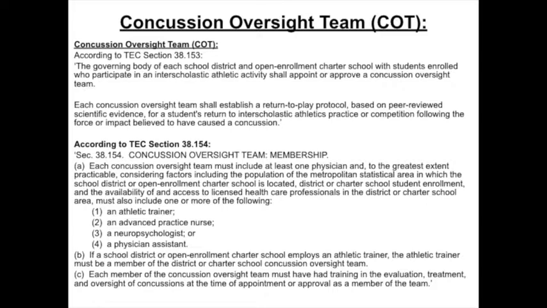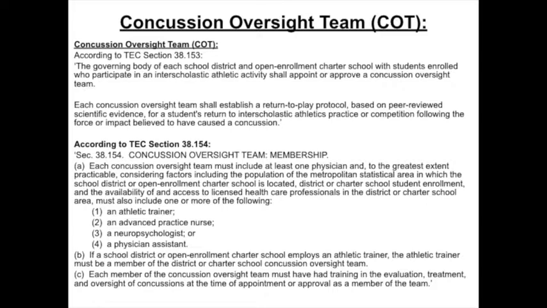According to Section 38.154, Concussion Oversight Team, Membership. A. Each concussion oversight team must include at least one physician and, to the greatest extent practicable, considering factors including the population of the metropolitan statistical area in which the school district or open enrollment charter school is located, district or charter school student enrollment, and the availability of and access to licensed healthcare professionals in the district or charter school area, must also include one or more of the following: 1.